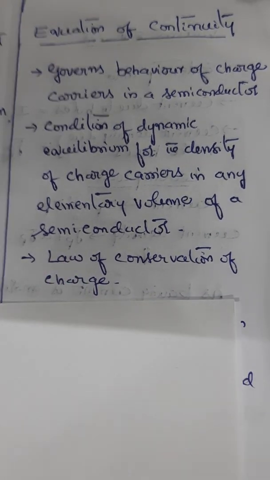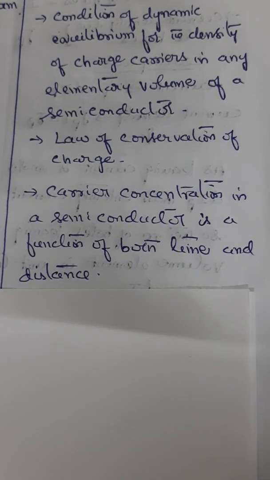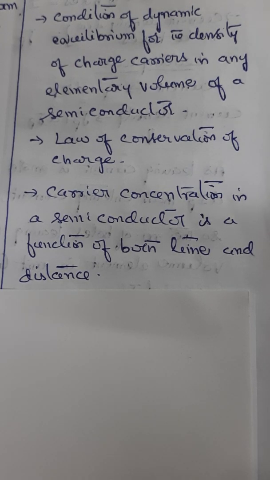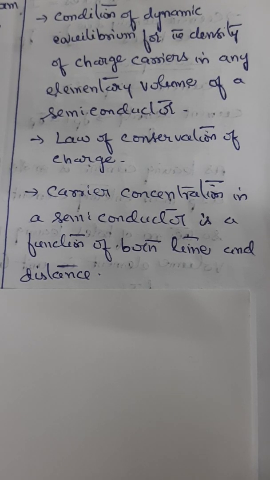Now, based on this, we should recollect that the carrier concentration in a semiconductor is a function of both time and distance. To understand this equation, we will consider a unit area of a volume element in the YZ plane and the length dx along the x-axis.